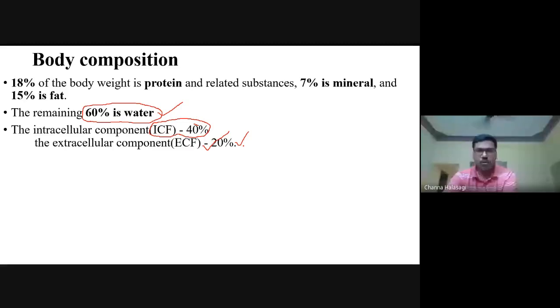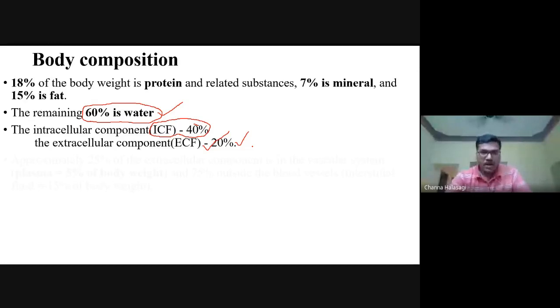So 60% is water, about two-thirds. Even if you take the whole earth, two-thirds is sea water. This is how evolution actually evolved, and the same composition is continuing in our body as well. It is the evolutionary aspect, that is two-thirds water, nearly 60%.